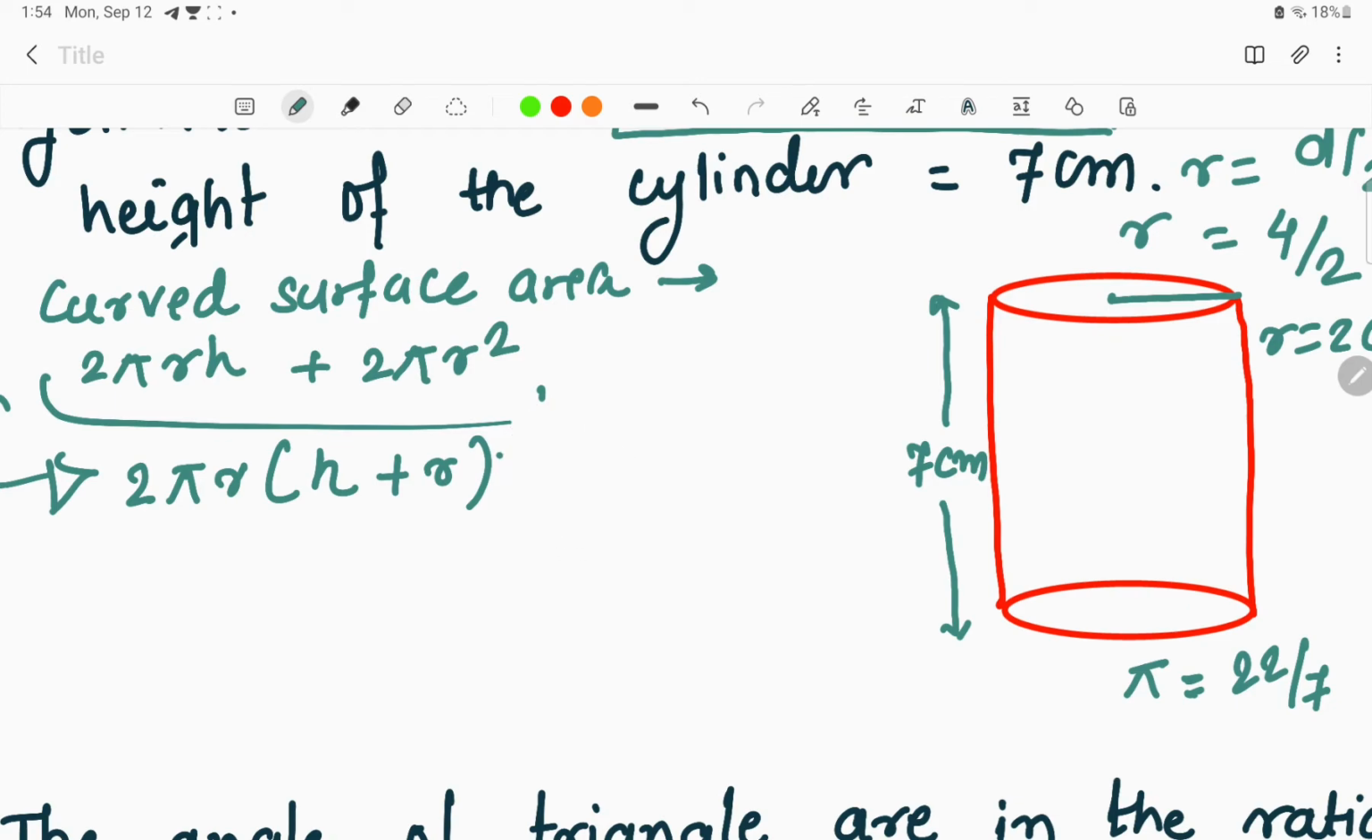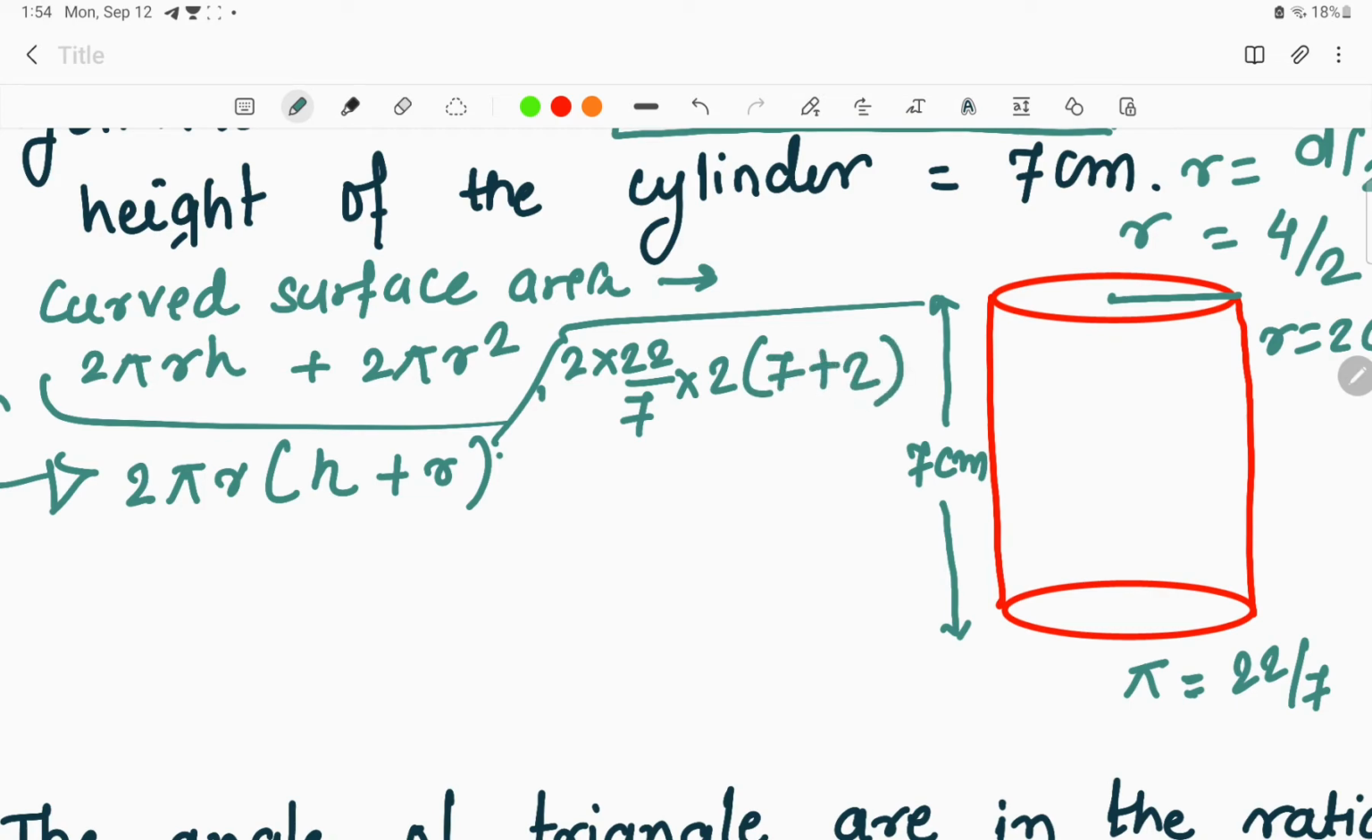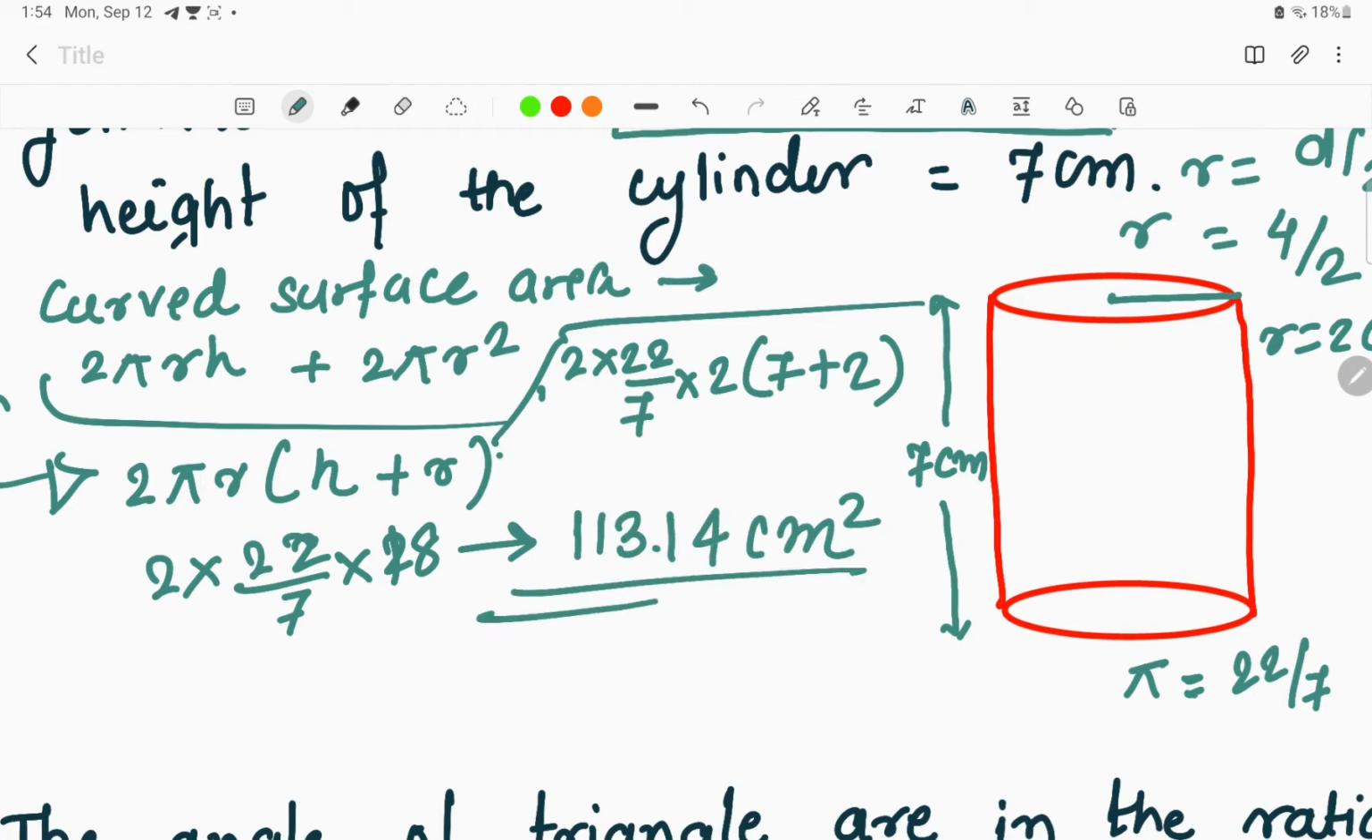Let me take this over here only, wait, sorry students. 2 into 22 by 7, r value is 2, height is 7 centimeter and radius is again 2 centimeter. So after solving this equation, what we get is 2 into 22 upon 7 into 2 into what? 7 plus 2 is what? 9, and 9 2s are 18, right? So basically after solving this, what we get is 113.14 centimeter square. Try to solve this once again.